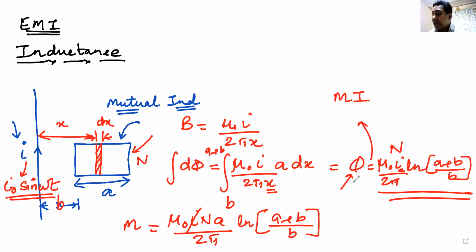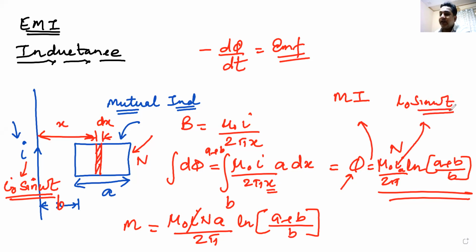This flux will start varying with time. If you find d phi by dt, or minus d phi by dt, you can find the EMF induced in this loop. So instead of current, you write current as I naught sine omega t, and you differentiate this current with respect to time, and you will get the rate of change of current. That will give you the rate of change of flux, and that will give you the EMF induced in the loop as a function of time. I hope you understand this.